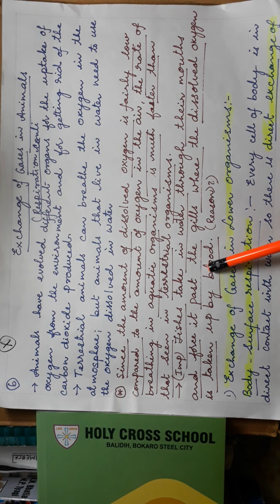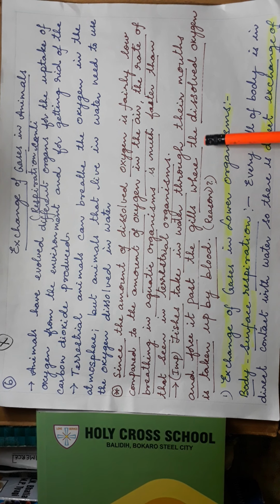Because fishes, this is NCERT, take in water through their mouth and force it past the gills, where the dissolved oxygen is taken up in the blood. So they have to take it in very fast. They have to open and close their mouth, so that whenever they open the mouth, water moves in and goes through their mouth and is forced to pass to the gills. There the exchange will take place. The faster they open and close the mouth, the faster the water goes through the gills, and more oxygen will be taken. This will be a reasoning point.